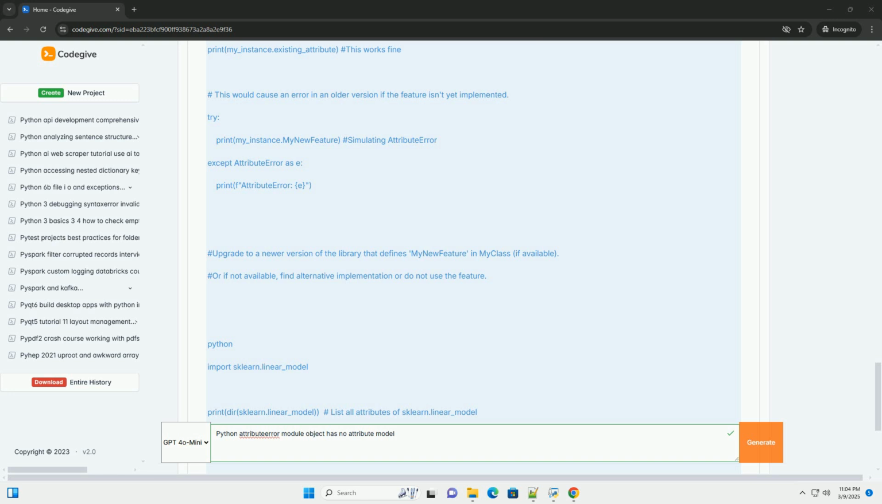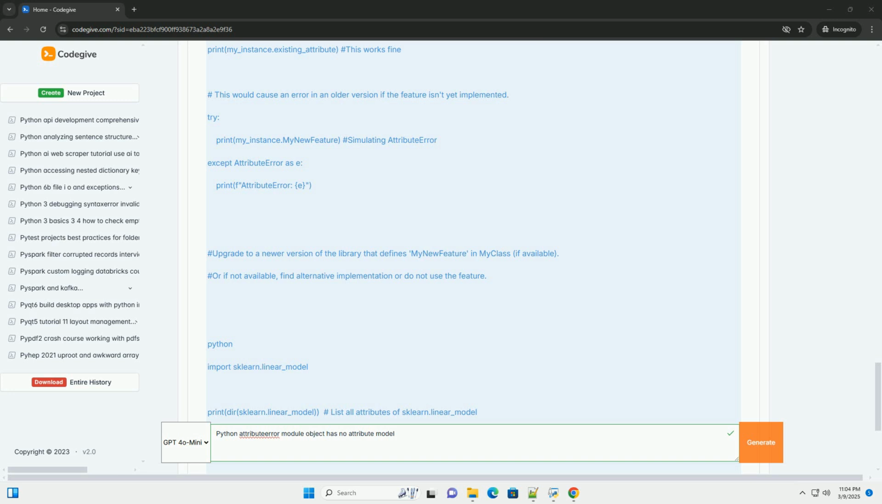7. Handle circular imports. If you suspect circular imports are the cause, carefully examine your project's structure and try to refactor the code to break the circular dependencies. This might involve moving code to different modules or using techniques like dependency injection. Circular imports can be tricky to diagnose and fix.